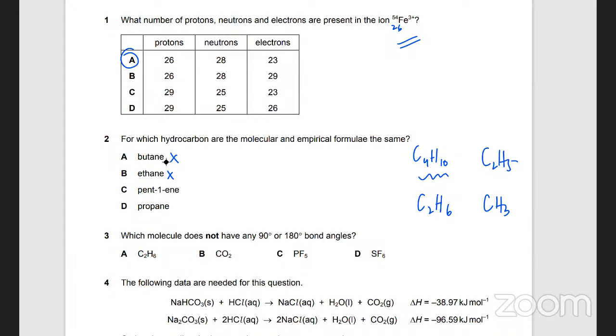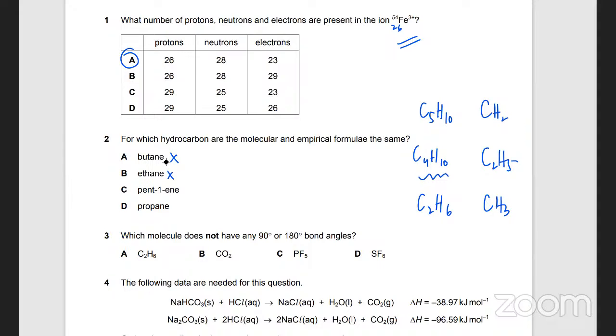What's the formula for pent-1-ene? Pent-1-ene, that's where you have the double bond between the first and the second carbon. So what's the formula? C5H10. So the empirical formula would be what? C1H2, right? CH2, yeah.